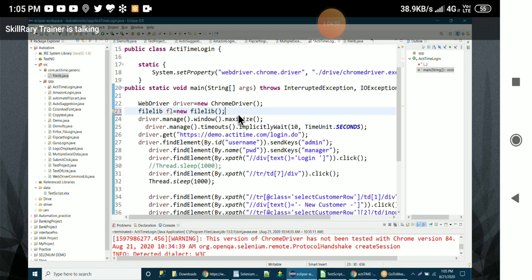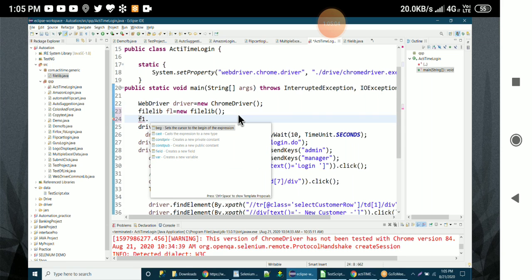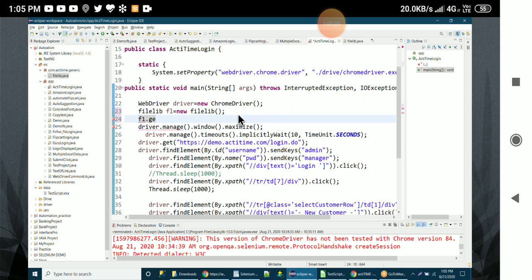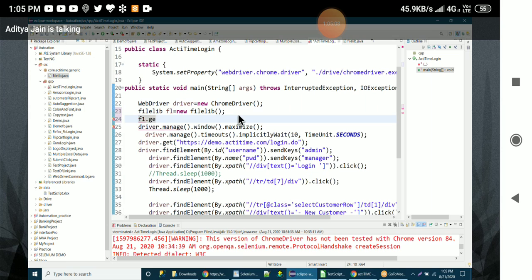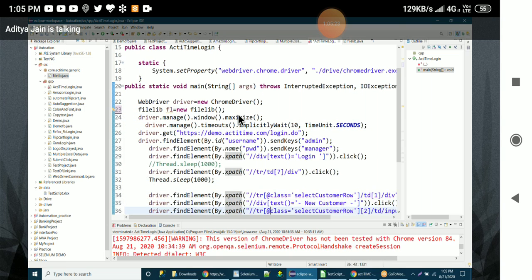And now use that f1 dot getExcelValue. Where do you want to put that Excel value? Value equals f1 dot getExcelValue. Something you have to put in it. I have to put it in this box, sir.